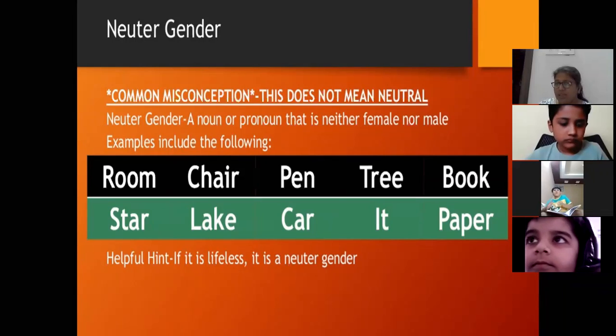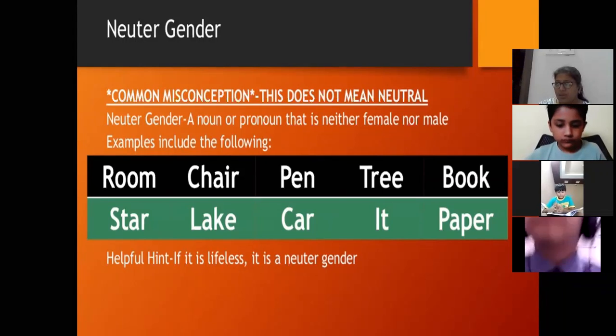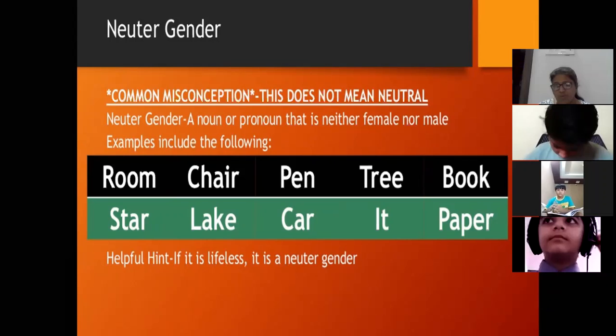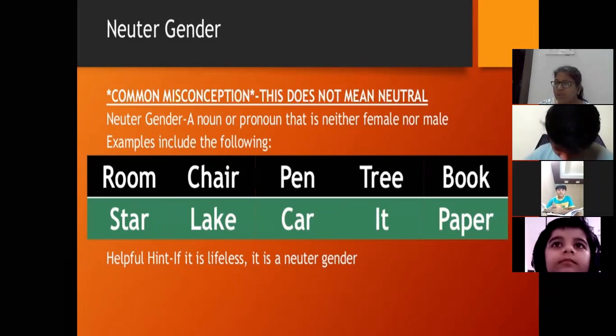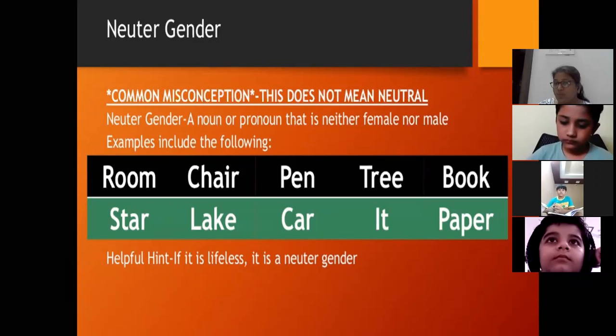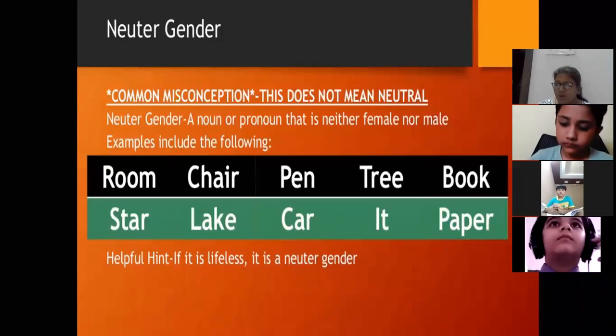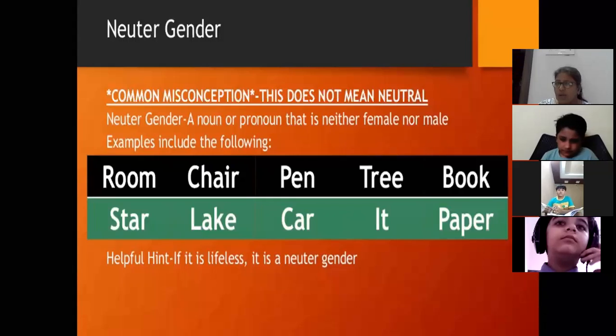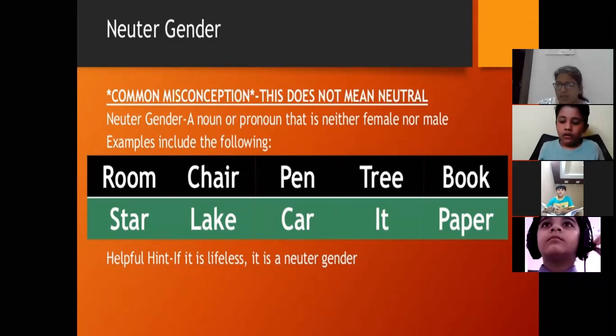If I want to speak some sentences about a tree, what pronoun am I going to use for tree? I will use it. But if I want to say it for a boy, then I will use he. If I want to say it for a girl, I will use she. So it is used for neuter gender. When you are talking about anything which is neuter, we are using the pronoun it. So these are the four kinds of gender: masculine, feminine, common and neuter.